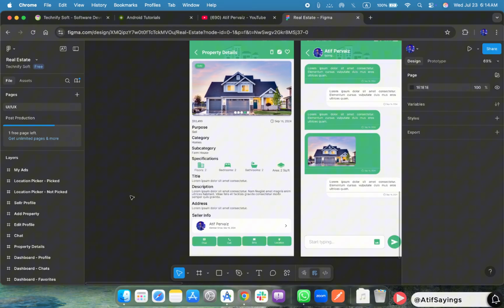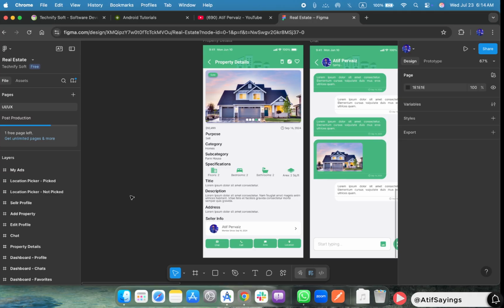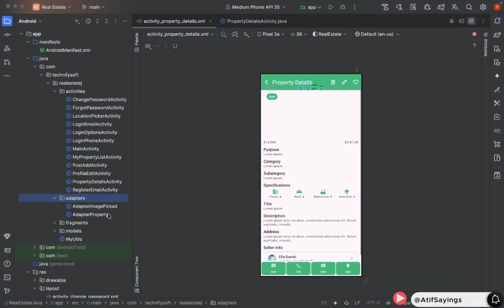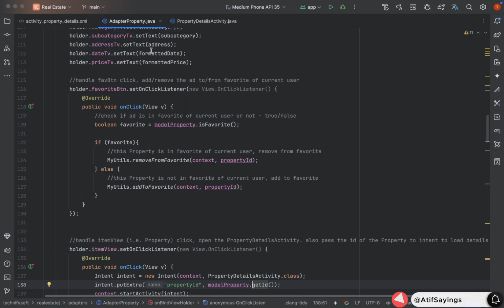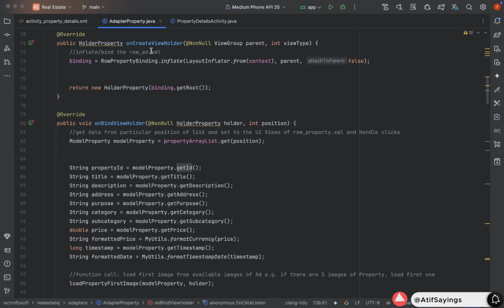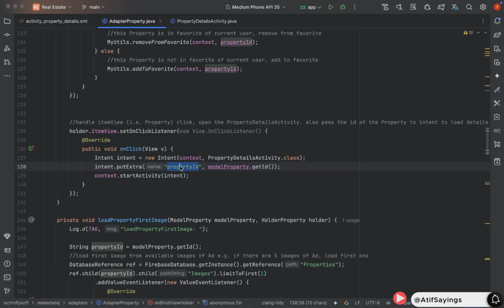In previous part, we have designed the UI for the property details. Now we will load the property details. So let's start by opening the project in Android Studio. First of all, we need to get the property ID that we have passed in adapter property class while starting the property details activity. Key name is property ID, copy it.